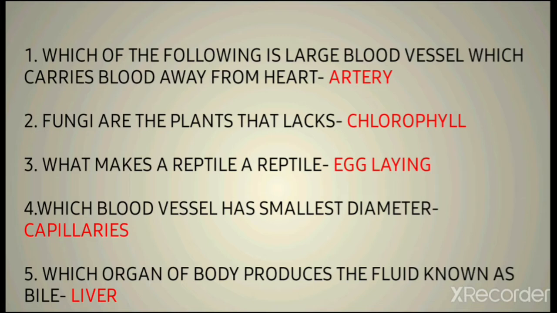The next question is, what makes a reptile a reptile? Its egg-laying feature. Due to its egg-laying feature, it is the characteristic feature of a reptile. Then the fourth question is, which blood vessel has the smallest diameter? The capillaries are very small. They are widely present in our body, so they have the smallest diameter.